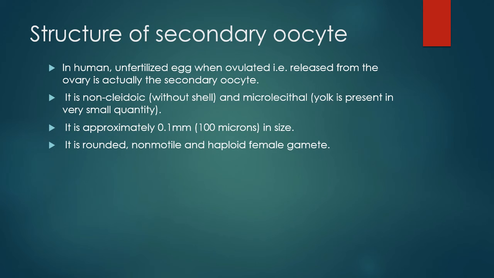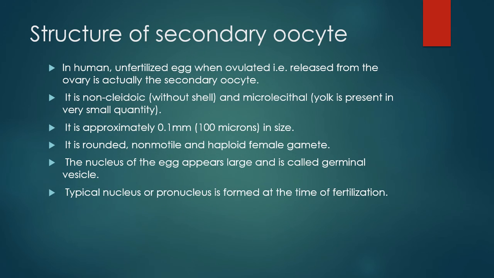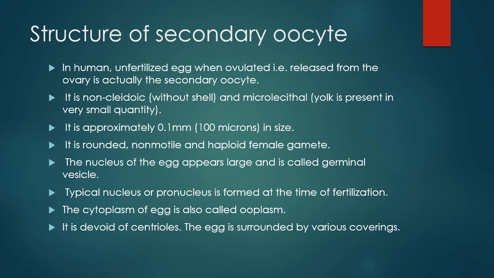It is rounded, non-motile and haploid female gamete. The nucleus of the egg appears large and is called germinal vesicle. Typical nucleus or pronucleus is formed at the time of fertilization. The cytoplasm of egg is also called ooplasm. It is devoid of centrioles. The egg is surrounded by various coverings.